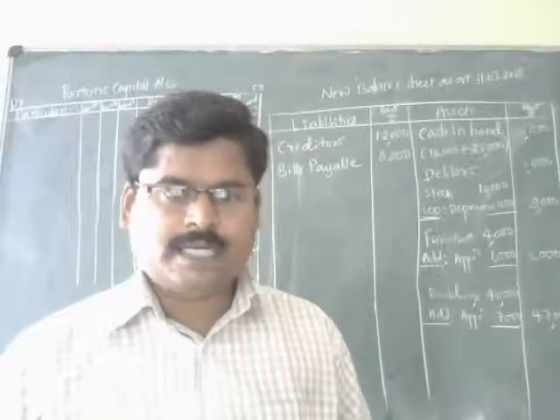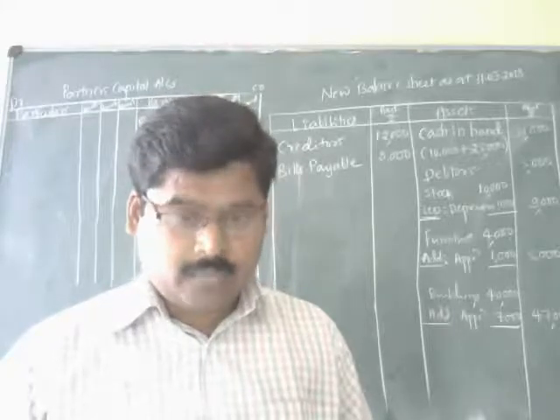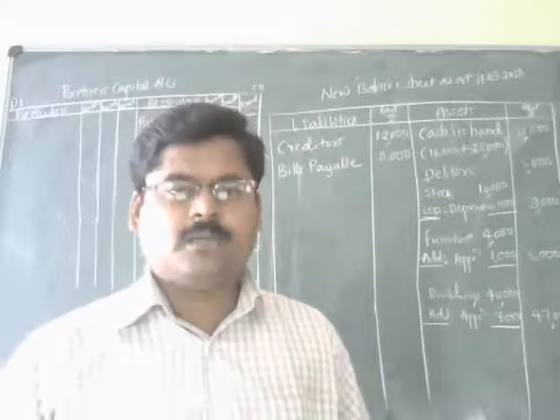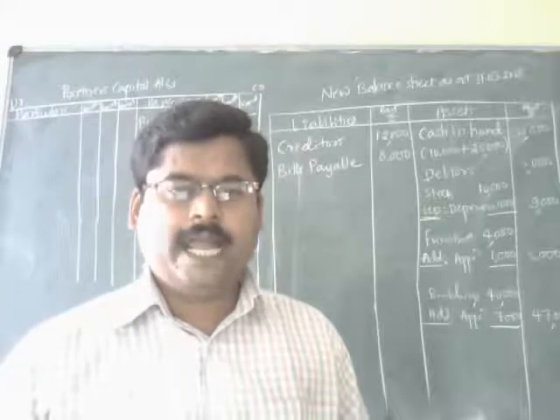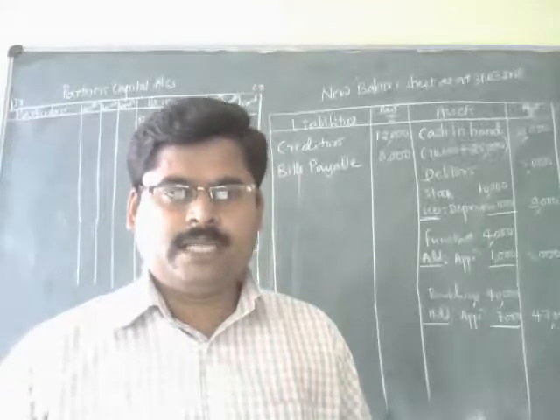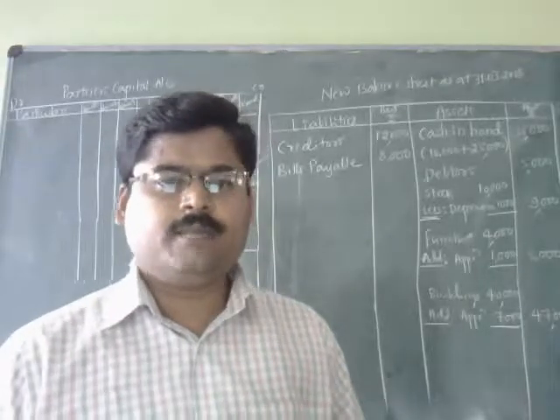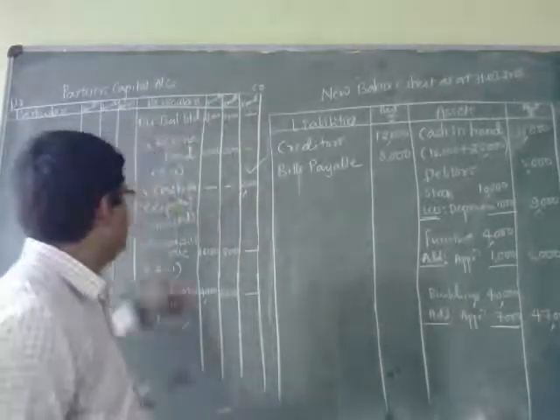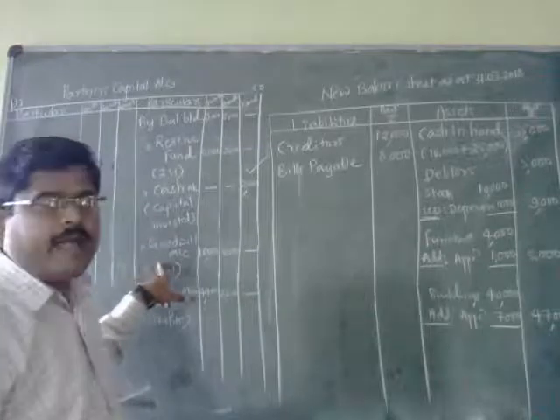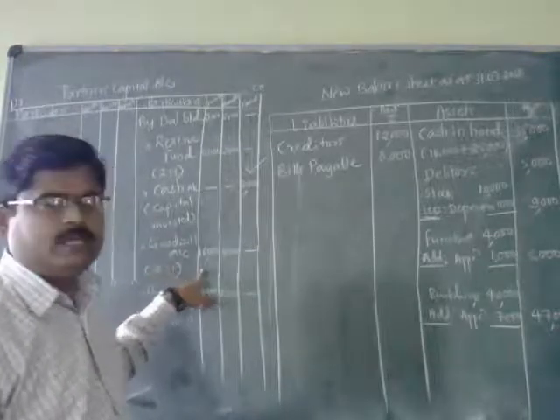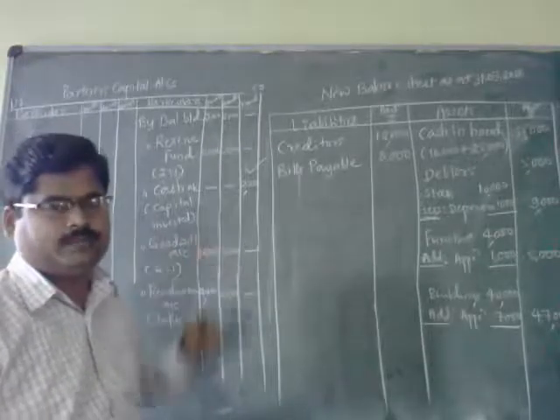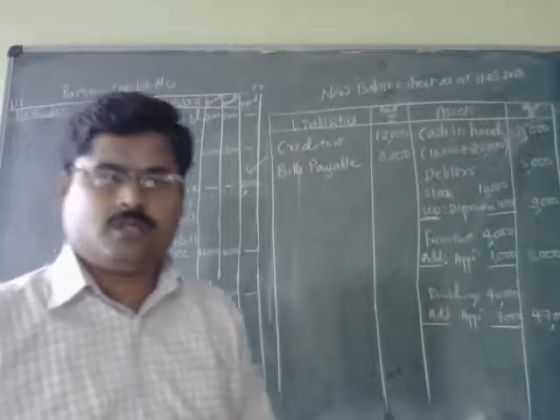And go through the second condition. The goodwill account is to be raised at rupees 24,000, and whatever the goodwill raised, that is distributed among the old partners. That is why in the partners capital account we have recorded here by goodwill account 16,000 plus 8,000, total will be 24,000.